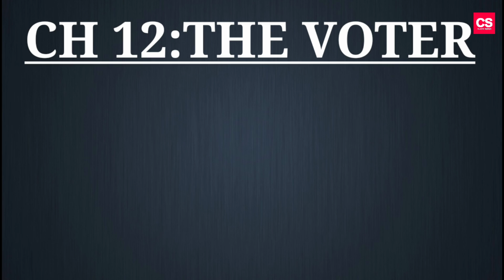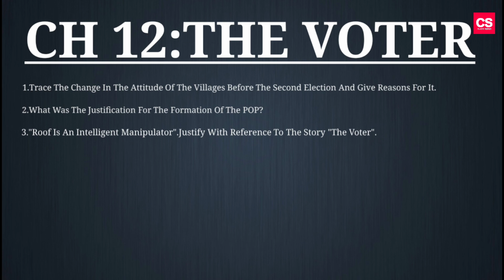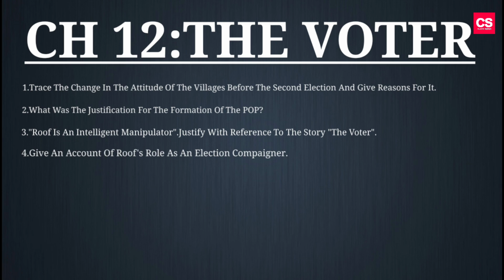Our 12th chapter is The Voter. So here are the 4 markers. First question, trace the change in the attitude of the villagers before the second election and give reason for it. Second question, what was the justification for the formation of the POP? Third question, Rufus is an intelligent manipulator. Justify with reference to the story The Voter. Fourth question, give an account of Rufus's role as an election campaigner.